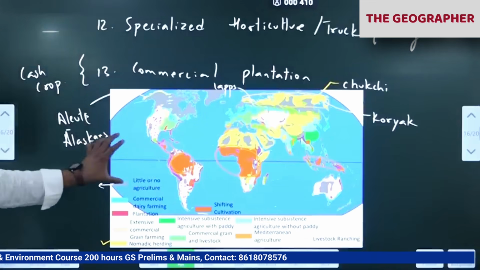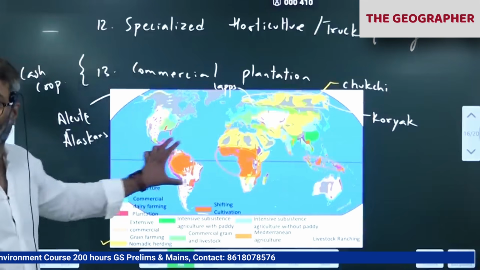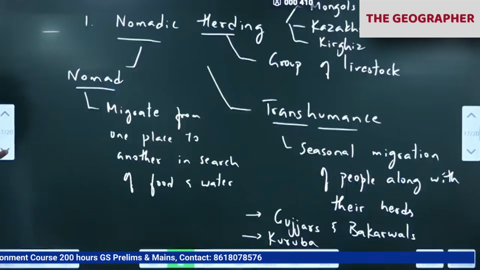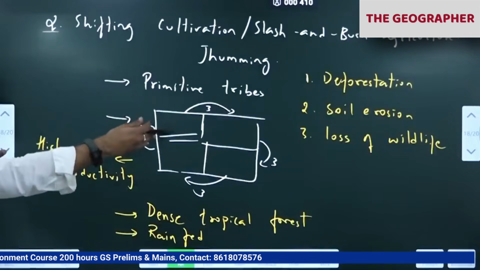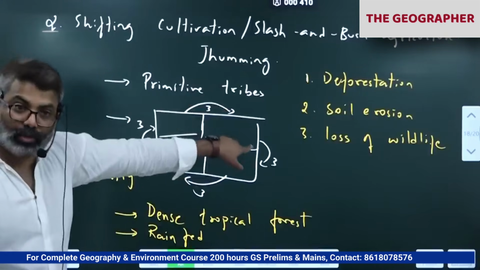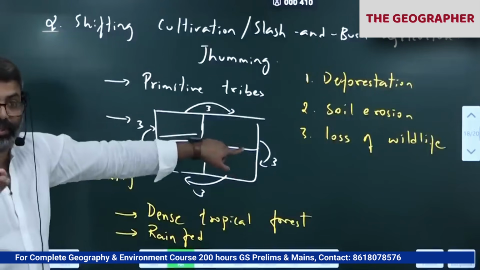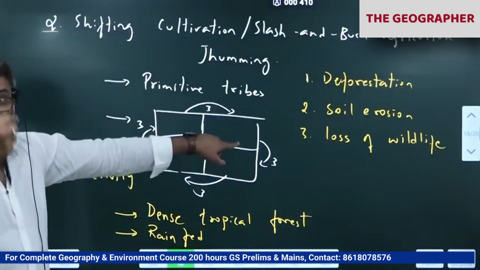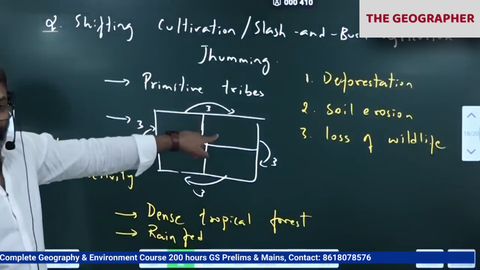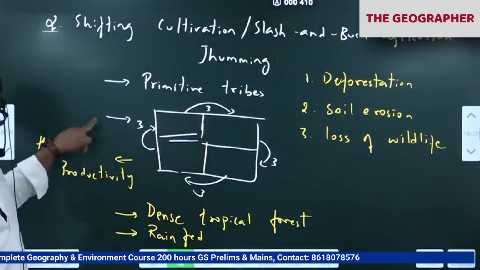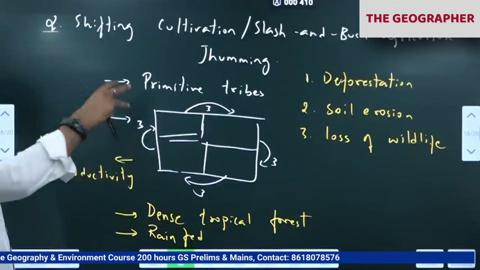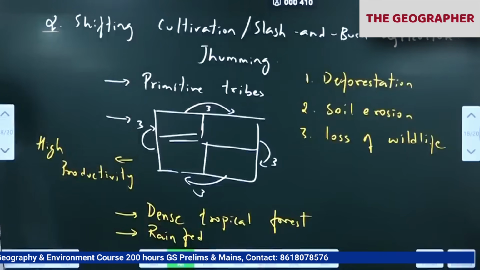So shifting cultivation is practiced in the tropical, subtropical forest by the tribes, primitive tribes. What is the method? I told you already. They cut and burn the trees, cultivate it, next shift. When they think that productivity is decreasing, again they do the same. When they burn the trees and wood, what happens? It increases the fertility of the soil. Ash increases the fertility. So they cultivate it. Initial agriculture productivity is high, which declines over a period of 2 years, which makes them shift. Now we are trying to educate them that this practice is wrong. So many of them have given up.